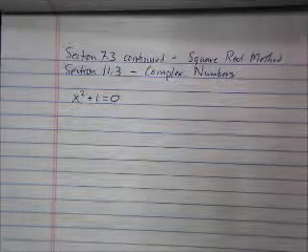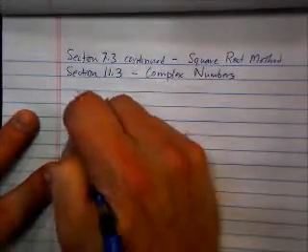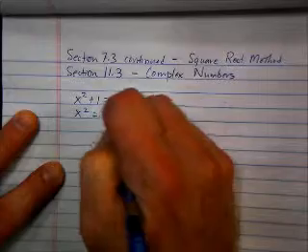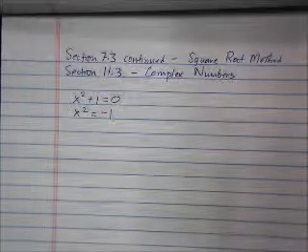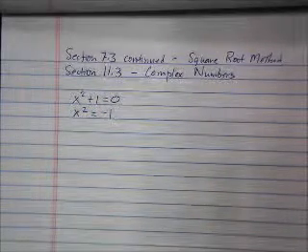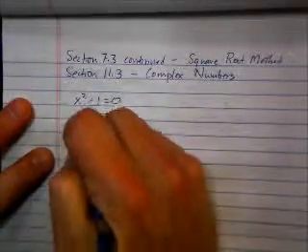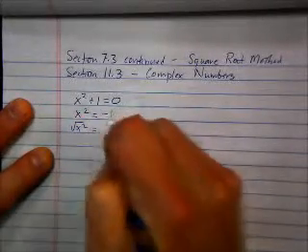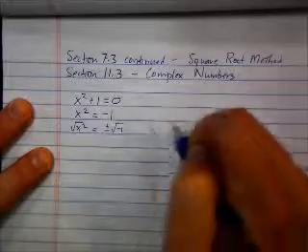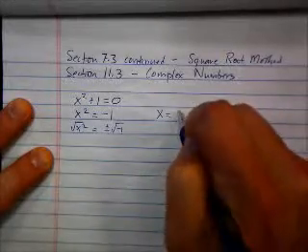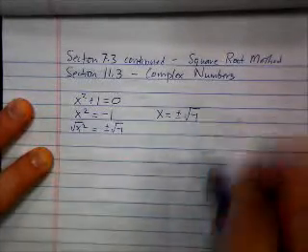Subtract 1 on both sides. Okay, we're going to use our square root method. So we subtract 1 on both sides. X squared equals negative 1. And then what do we do? Square root both sides. Square root of x squared equals plus and minus square root of negative 1. So x is plus and minus square root of negative 1.